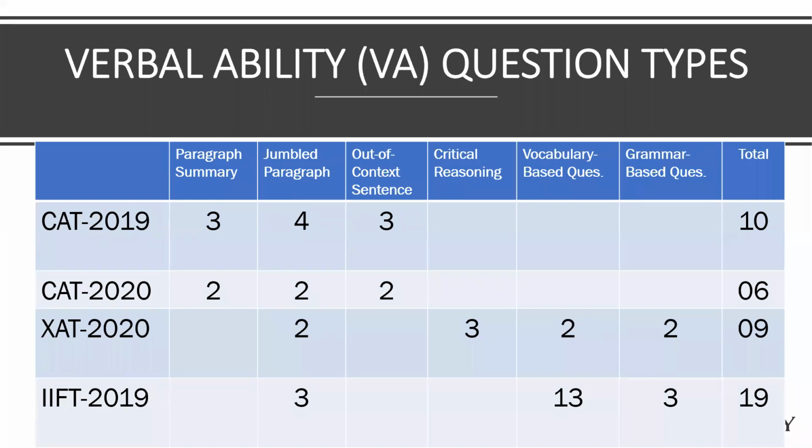So this is the kind of emphasis or breakdown. CAT focuses on those areas which are nothing but RC. So if you see para summary, summarizing is the basic RC skill. When you read, you summarize mentally as to what are his main points, what is explanation part, what is some background information, and you home in on the main points. And that gives you the summary of the para.